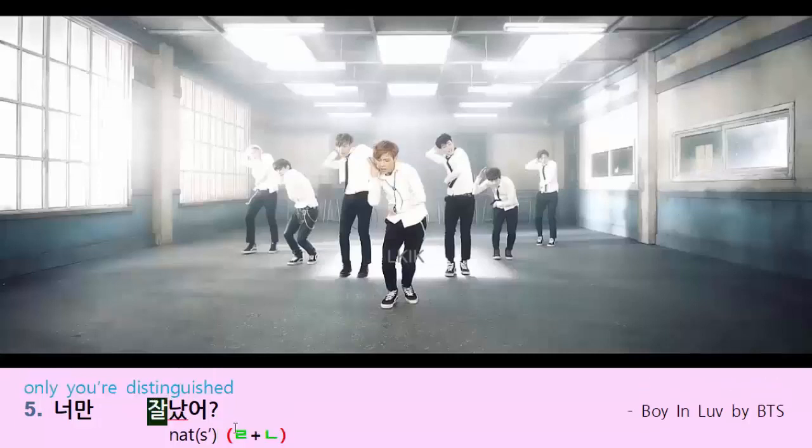This is not in isolation, but look at the final consonant here. The final consonant of this letter meets the first consonant 니은 of the next letter. So the first consonant 니은 is assimilated into 리을. So this 난 becomes 랄, like this. 잘났어. Let's watch the video again.